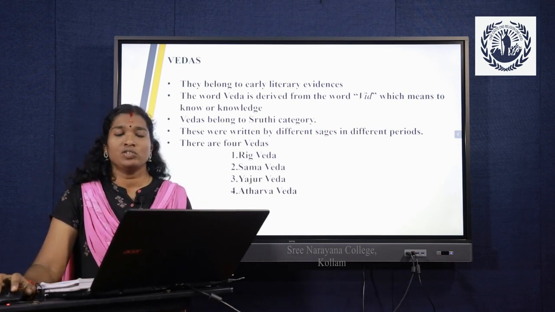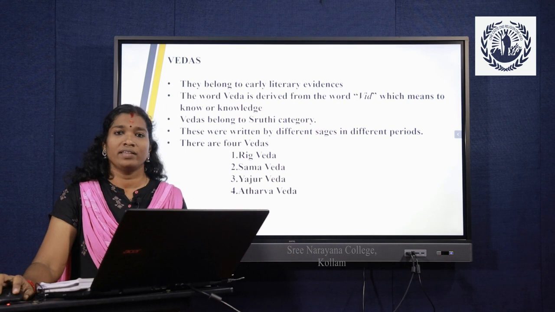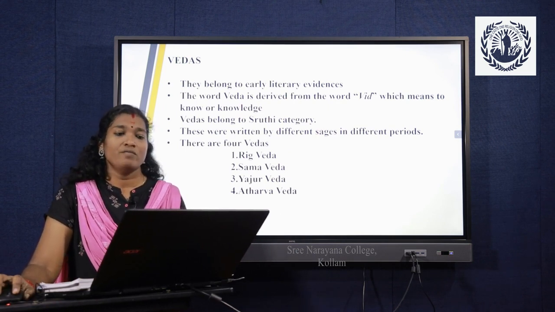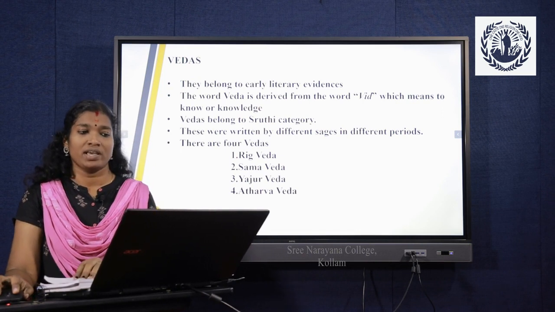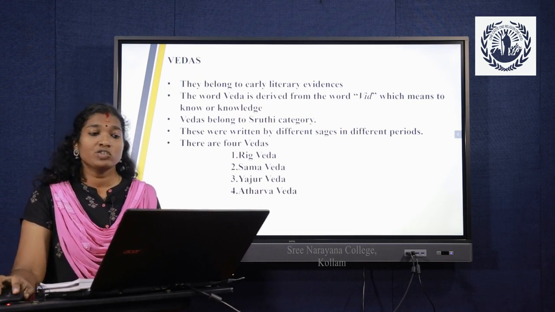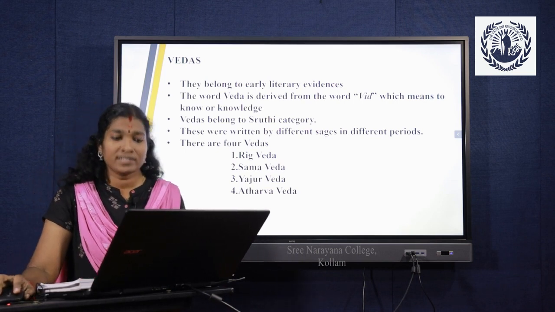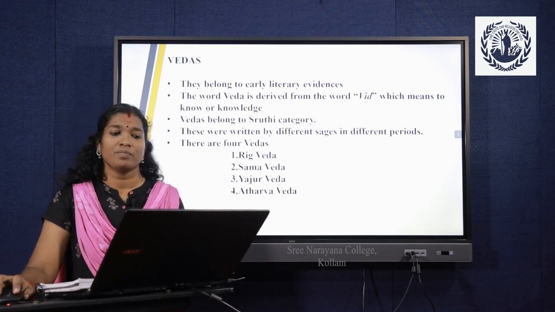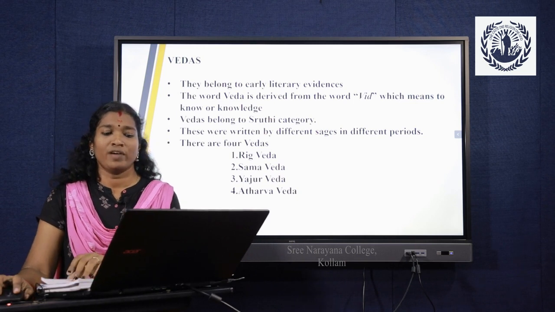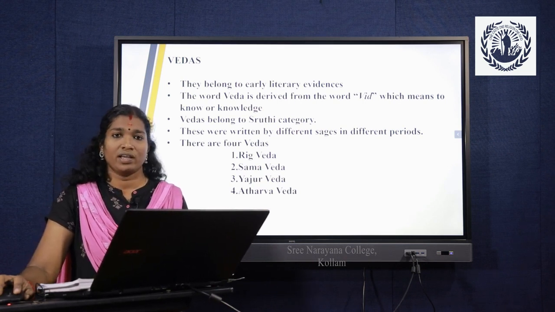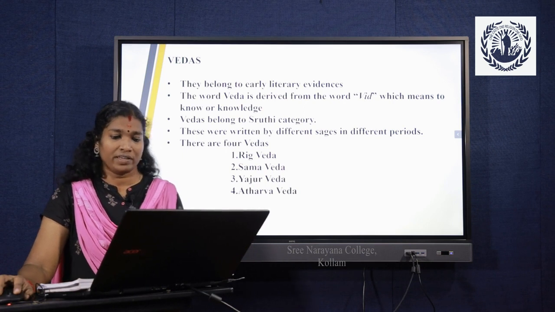The Vedas belong to the early literary evidences. The word Veda is derived from the word Vid, which means to know or knowledge. Vedas belong to the Shruti category. These were written by different sages in different periods. The Vedas are mainly classified into 4: Rig Veda, Sama Veda, Yajur Veda and Atharva Veda.